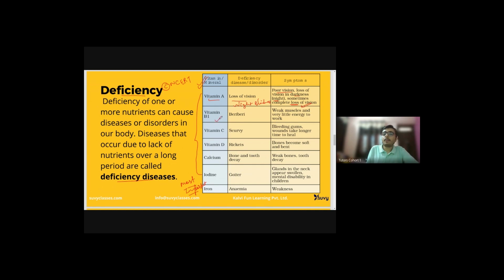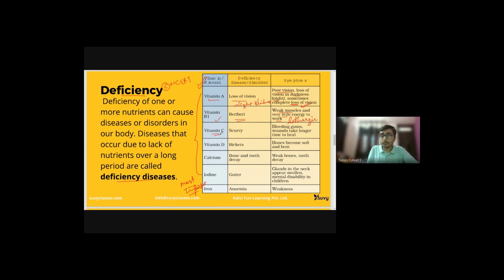Vitamin B1, if it is in deficiency, you will enter into a condition known as beriberi. It's a deficiency disease caused due to the deficiency of vitamin B1. In this condition, you will observe the muscles of your body get weak, and there is very little energy to work. You will feel lethargic, tired. You don't want to do anything.